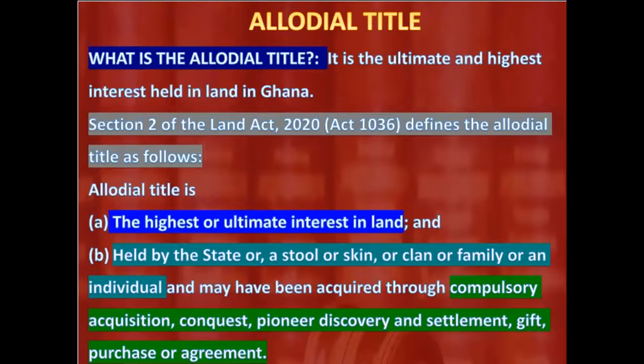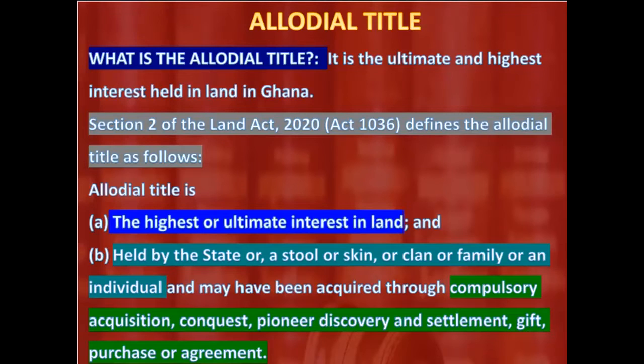Section 2 says that allodial title is the highest or ultimate interest in land, and it is held by the state or a stool or skin or clan or family or an individual, and may have been acquired through compulsory acquisition, conquest, pioneer discovery and settlement, gifts, purchase, or agreements. So that is the definition of allodial title under section 2 of Act 1036.